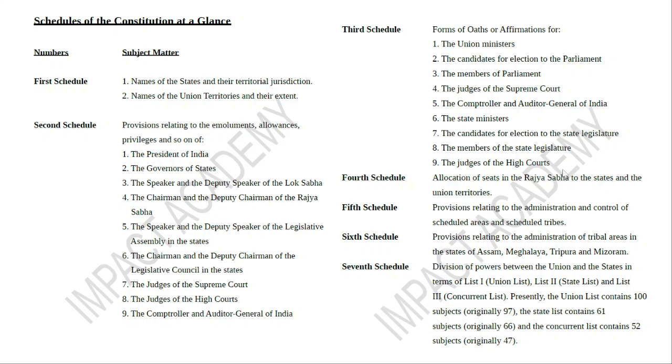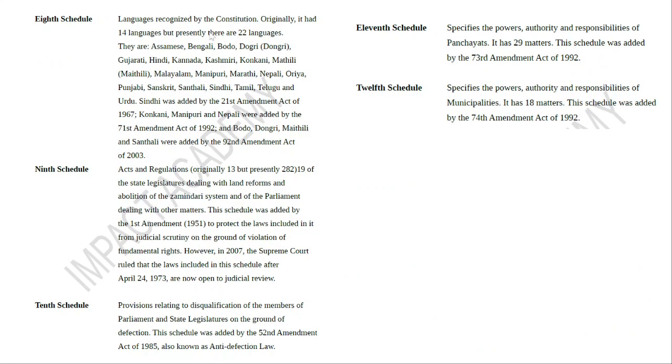The Fourth Schedule is the allocation of seats in the Rajya Sabha to states and union territories, which is also very important. Fifth and Sixth are both related to scheduled castes and scheduled tribes. The Fifth is the administration and control of scheduled areas and scheduled tribes. The Sixth is exclusive to Assam, Meghalaya, Tripura, and Mizoram, because the tribes there have not assimilated into the general culture. Seventh is the Union List, State List, and Concurrent List: 100, 61, 52.